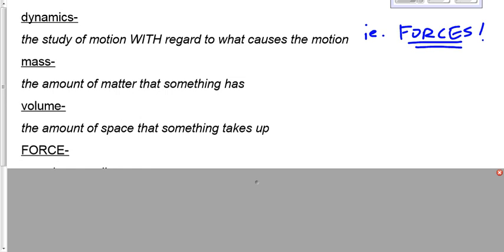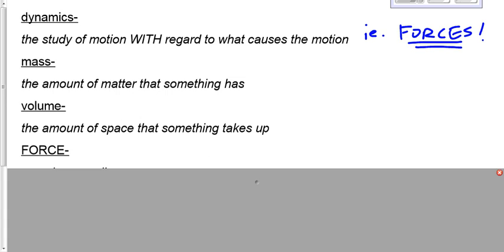What about a force? That's the most important definition that we can have in this unit, right? Because that's what the unit's about, is forces. You guys have defined force before. I know you've defined it in grade 6, probably even before that. Grade 6, you did a unit on flight. And when you did flight, you learned about the lift force, the drag force, the thrust force.